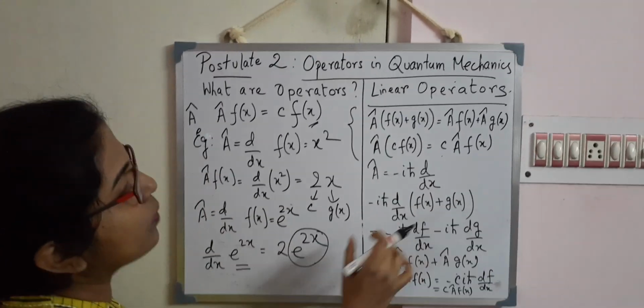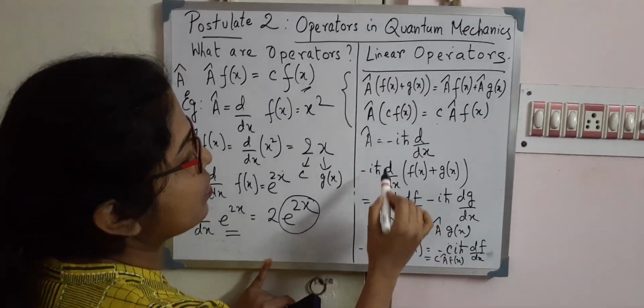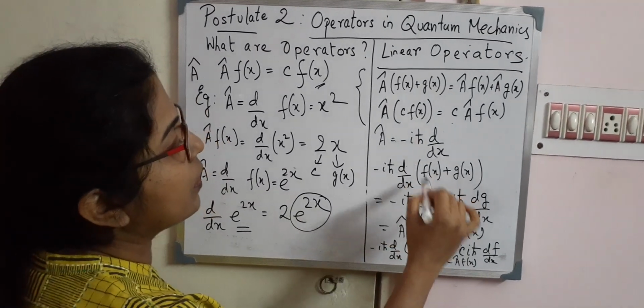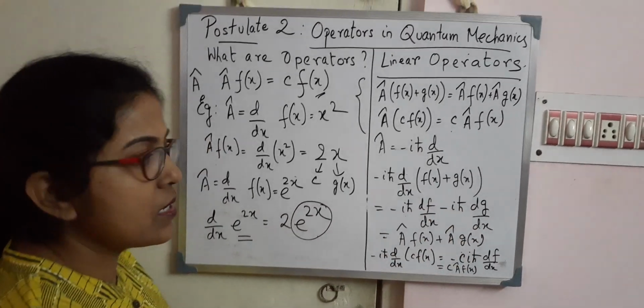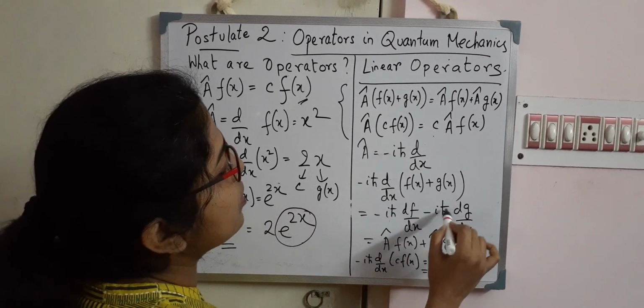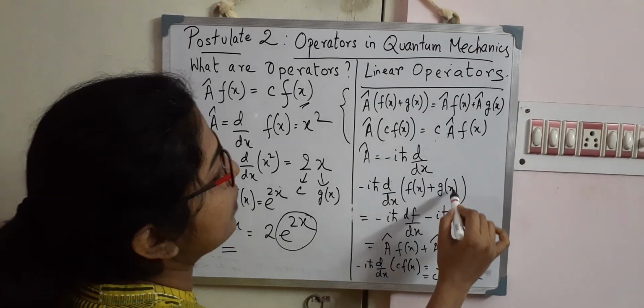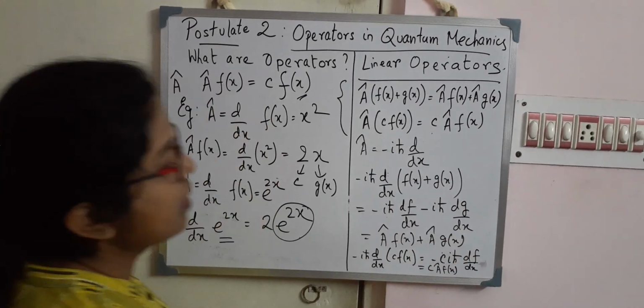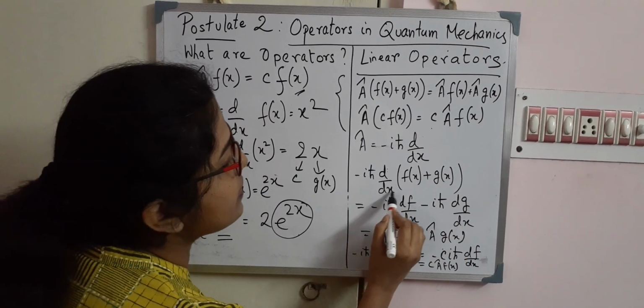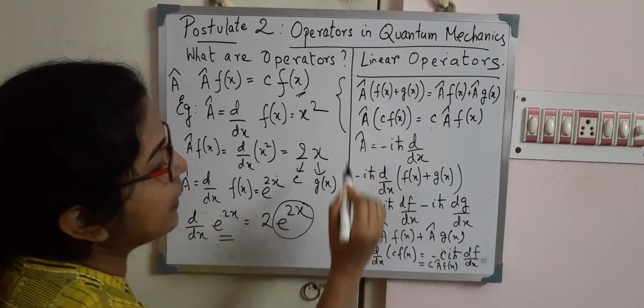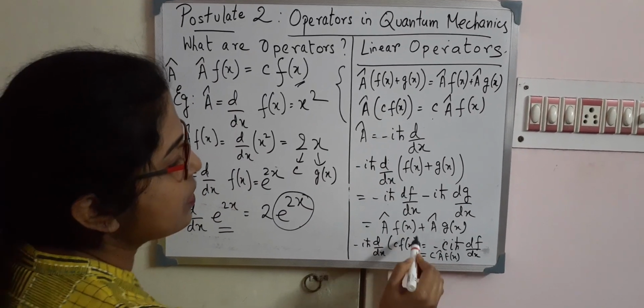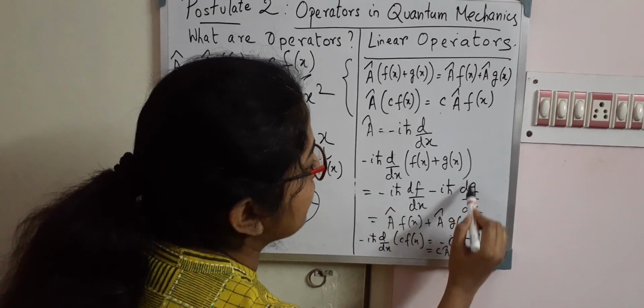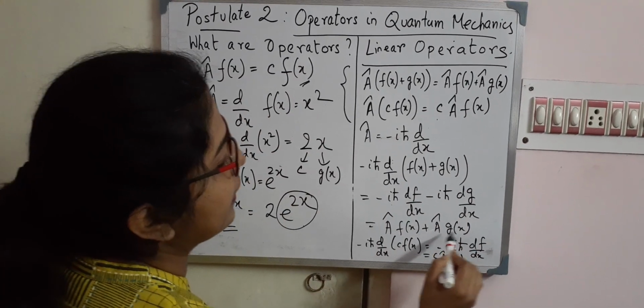Minus i h cut is constant; d/dx operating on f(x) is df/dx, and again minus i h cut d/dx operating on g(x) is dg/dx. Here minus i h cut d/dx is my A cap operator, so this is A cap f(x) plus A cap g(x).